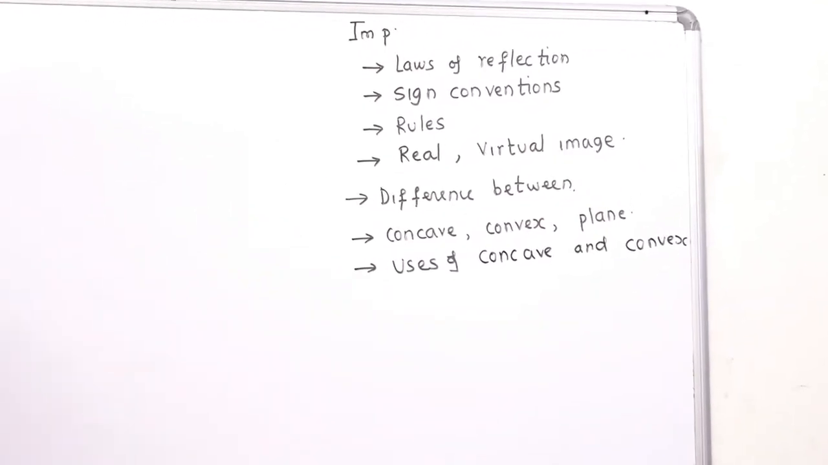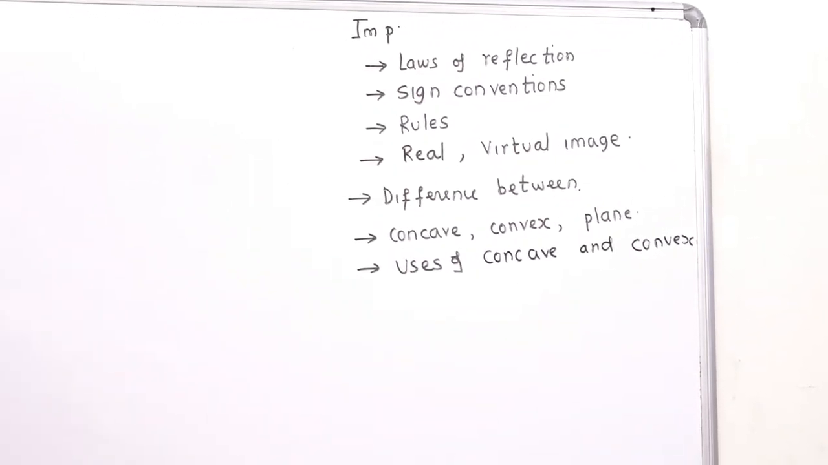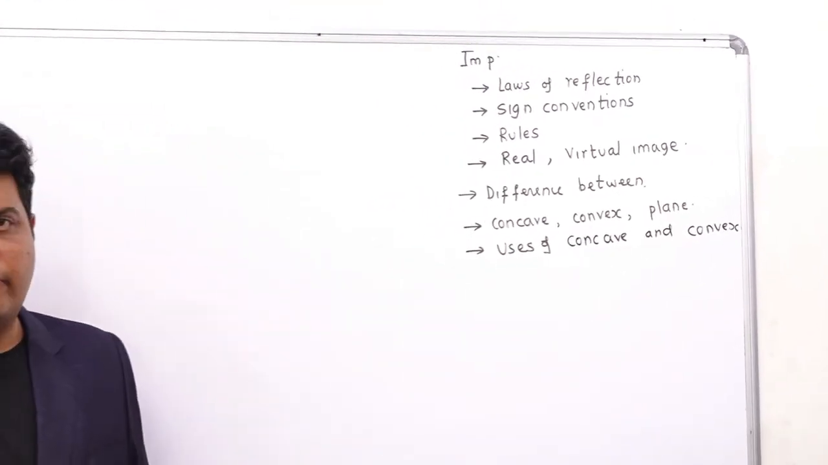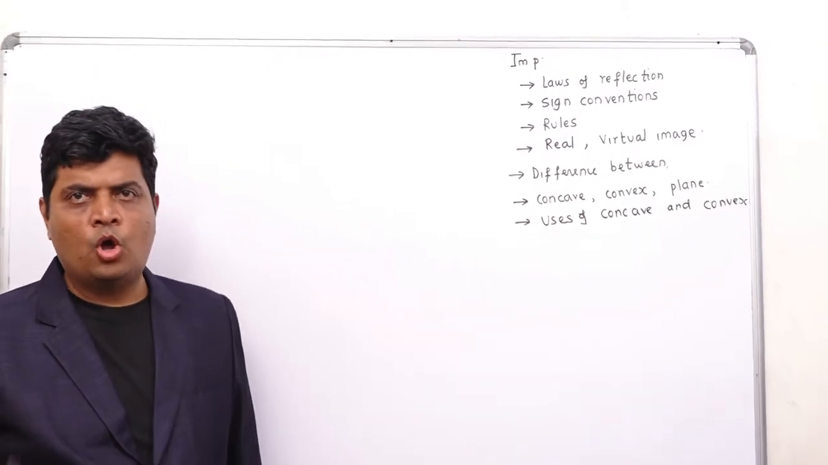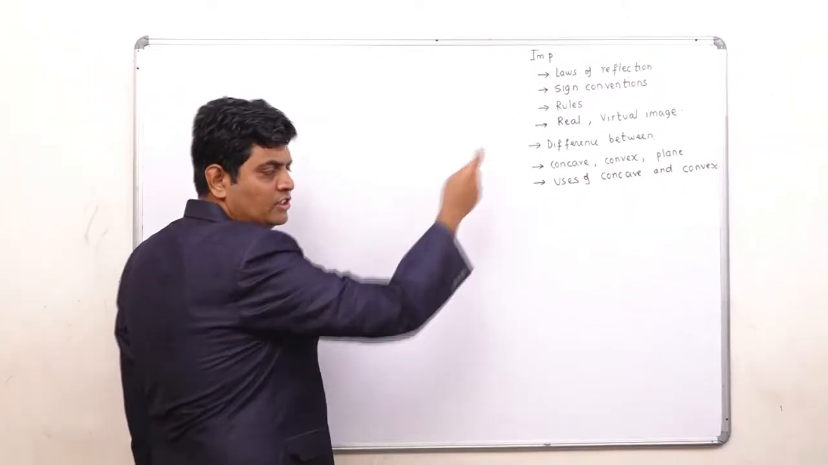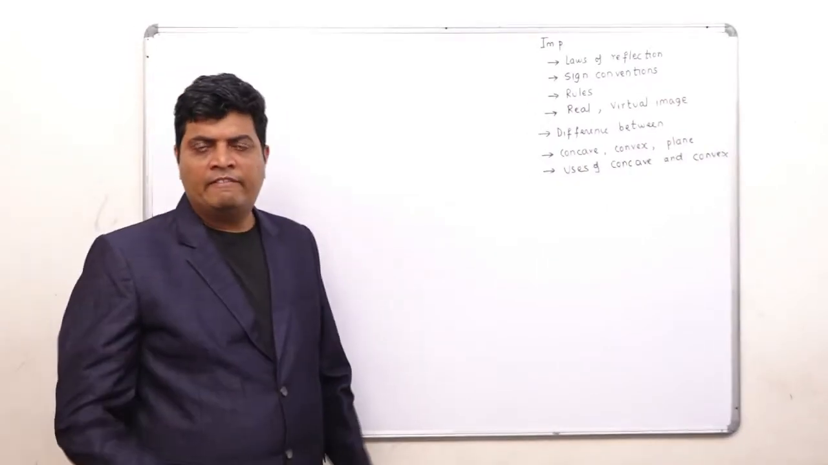The incident ray and the reflected ray are on the opposite sides of the normal. The angle of incidence is equal to the angle of reflection. The incident ray, normal and reflected ray lie in the same plane. Sign conventions we have discussed already.